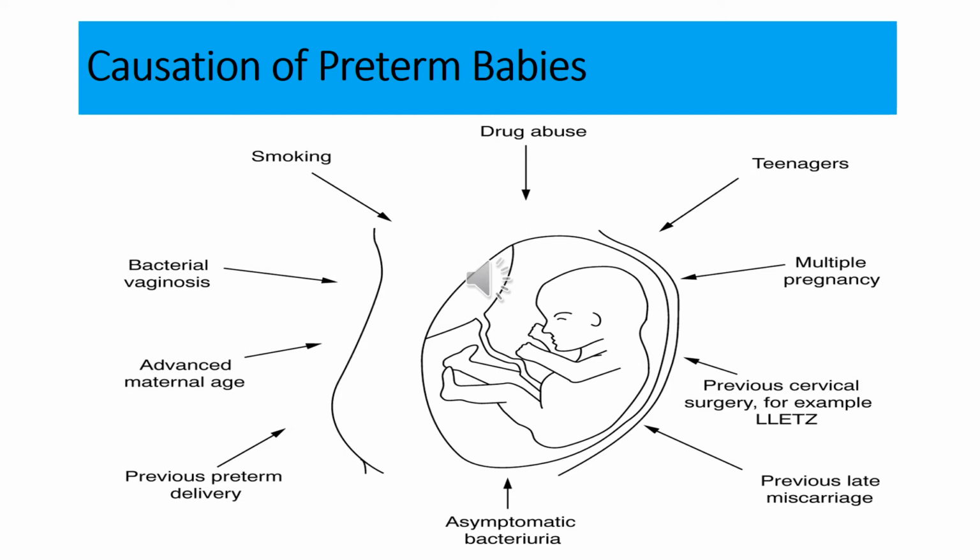Now, these are the two basic types of preterm births. In spontaneous preterm births, there are certain risk factors which can lead to these types of birth. Number one is the age at the time of pregnancy, especially adolescent pregnancies or advanced maternal age. Next important risk factor is the nutritional status of the female.